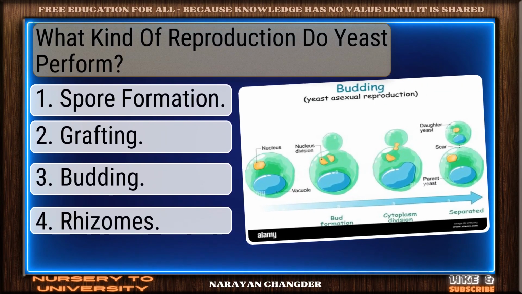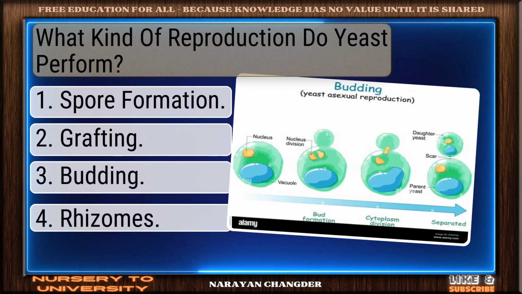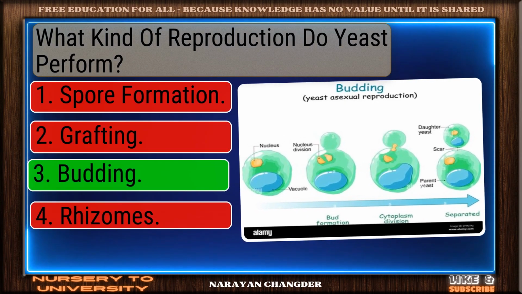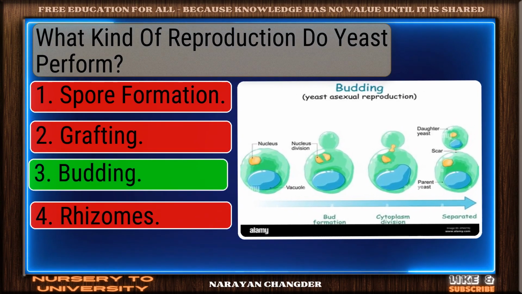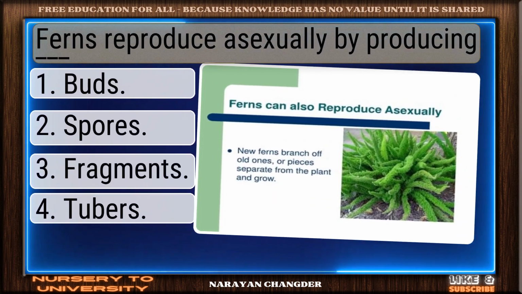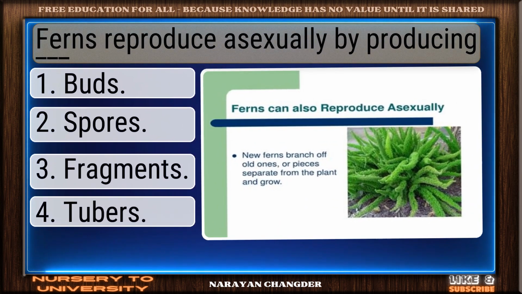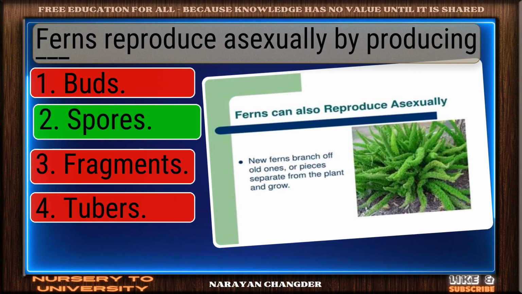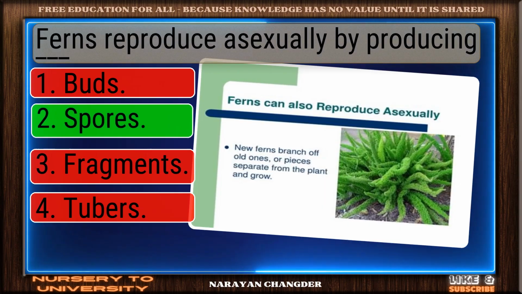Question number 31. What kind of reproduction do yeast perform? Excellent choice. Budding is the right answer. Question number 32. Ferns reproduce sexually by producing dash. Right again. Spores is a valid answer.